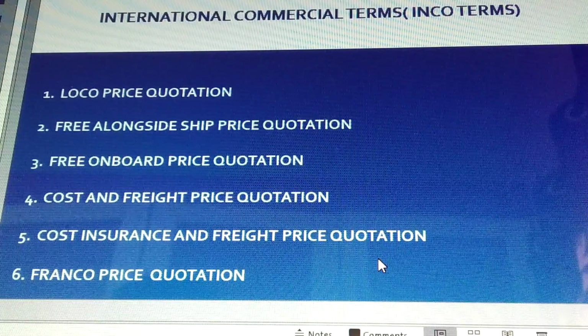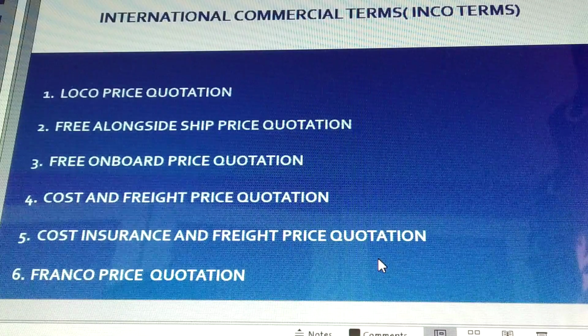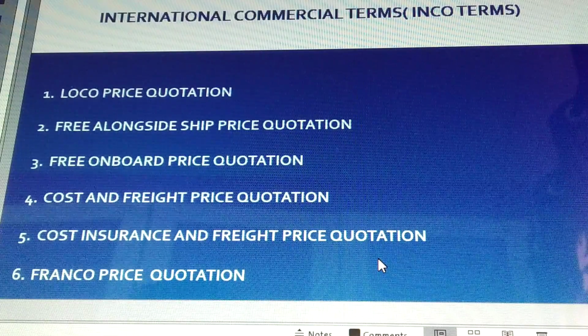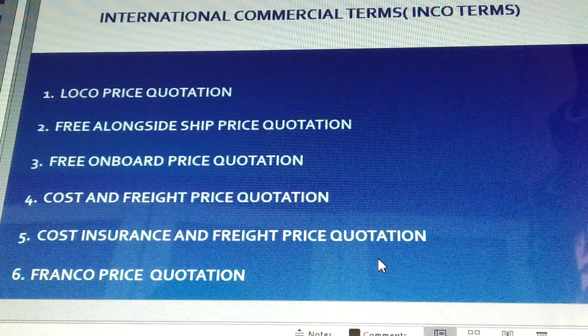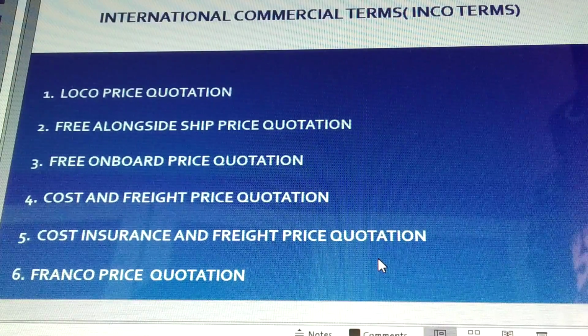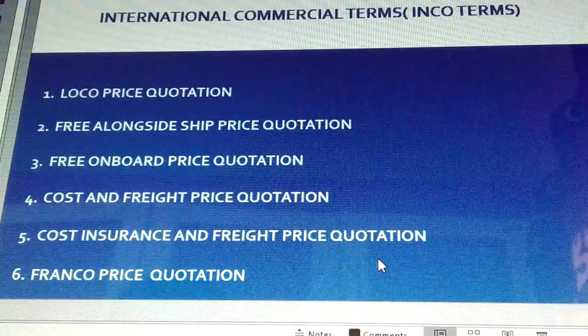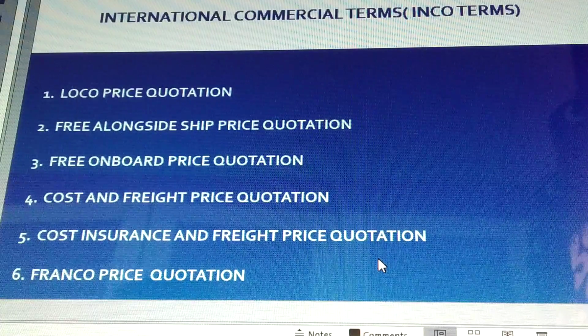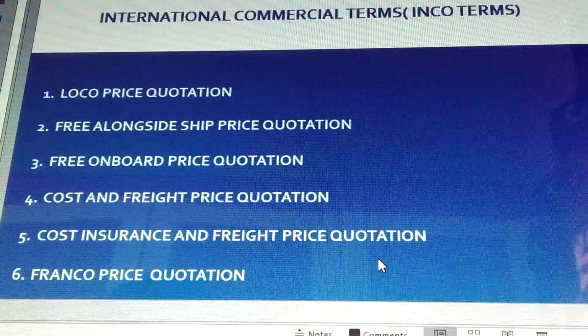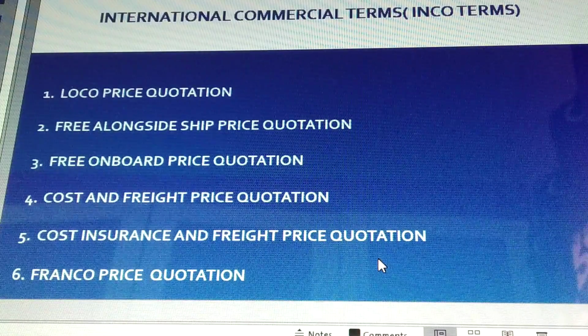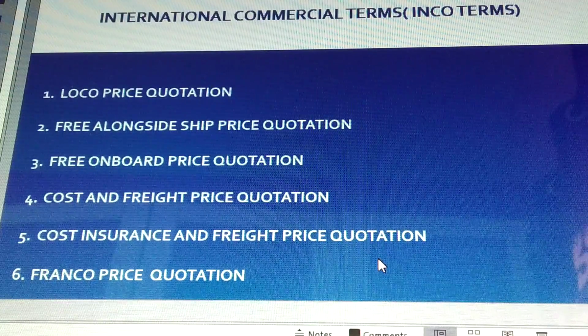Now, this price quotation includes only the cost of the product as it appears at the warehouse of the exporter, and it does not include additional expenses like packaging, transportation, insurance, etc. of the consignment. This is clear?